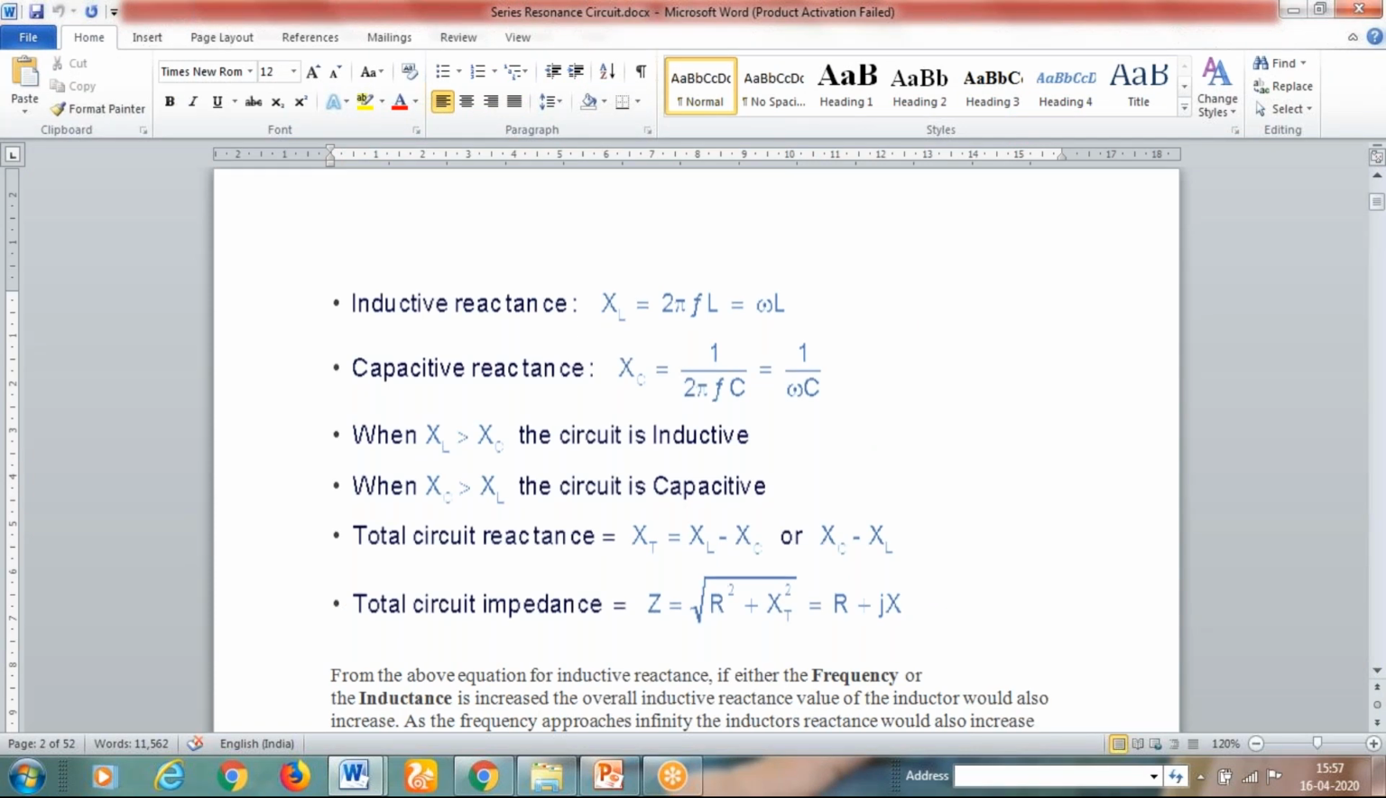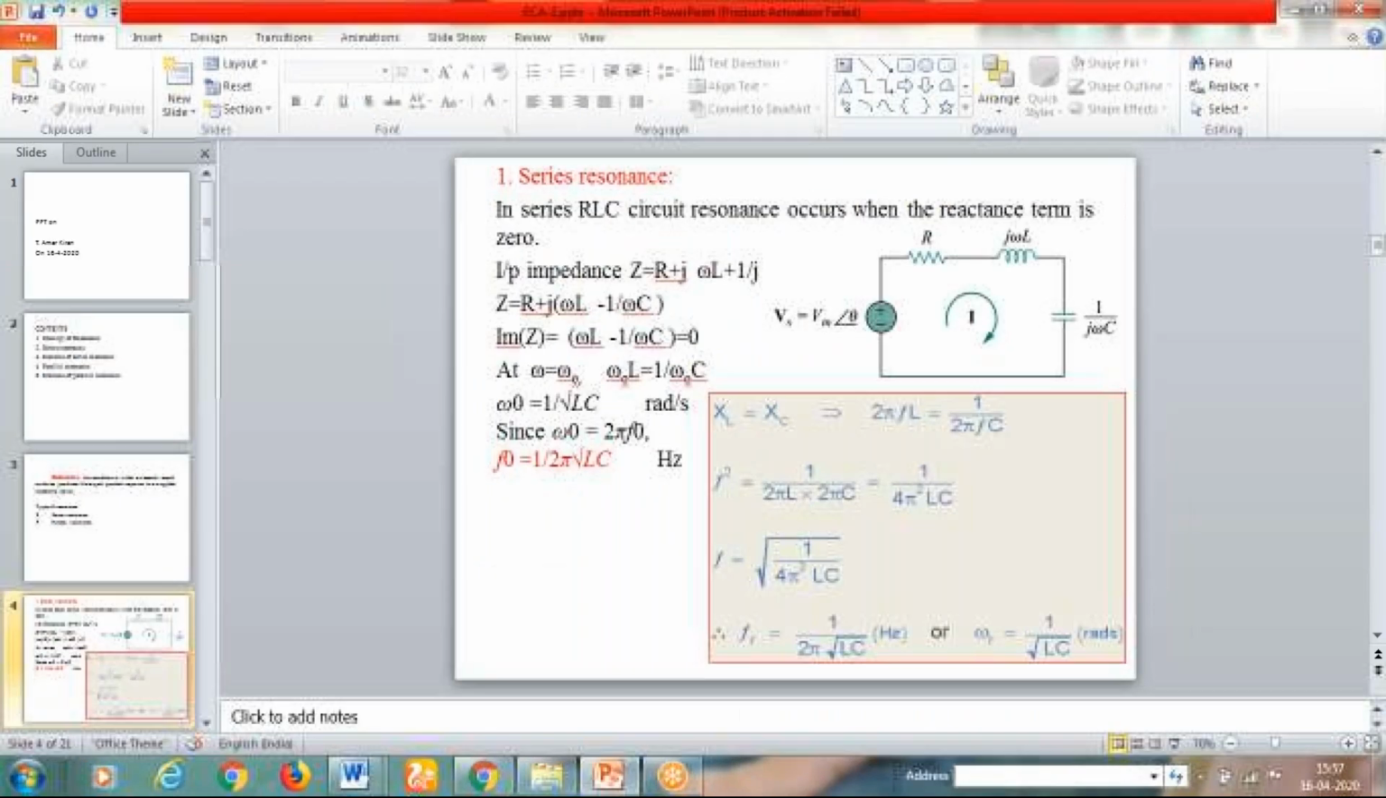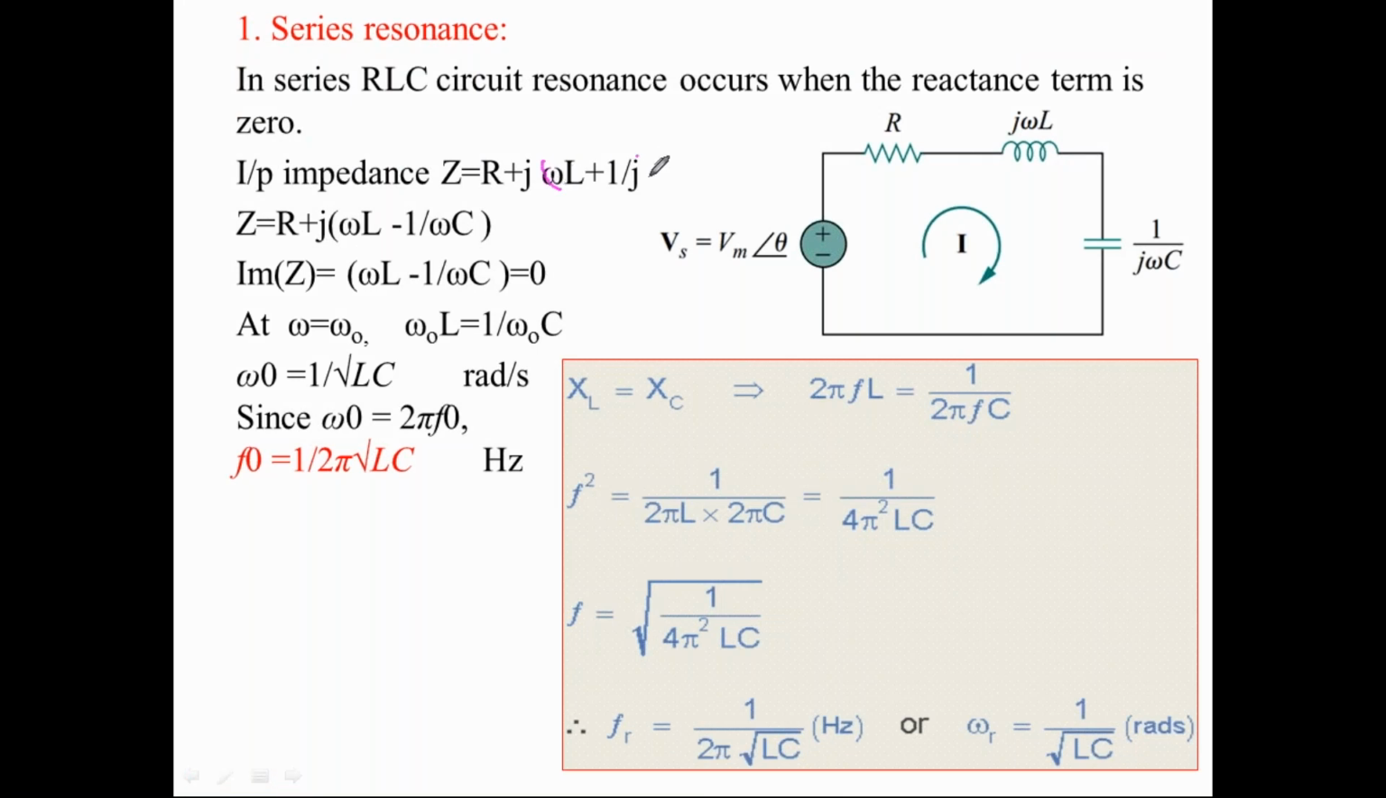I have taken the series RLC circuit here. From the series RLC circuit, I have done the mathematics here, so that it is j omega L plus 1 by j omega C. 1 by j is being multiplied with j, that is to transfer the term j into the numerator, so it becomes j square by j, so that I can get minus here.